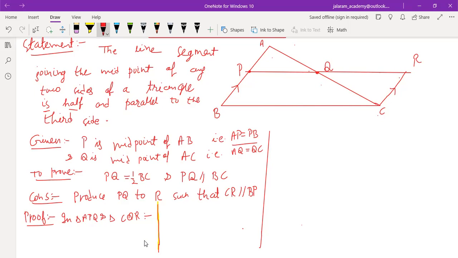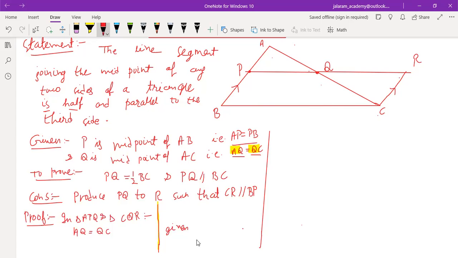So first of all, can you tell a side of the first triangle APQ which is equal to one side of triangle CQR? It is given. So AQ is equal to QC. AQ equals QC. So first of all, we write this. AQ equals QC. And the reason is given.